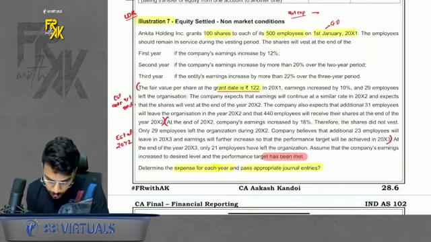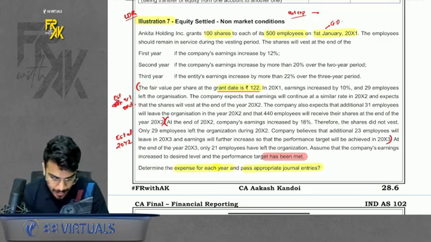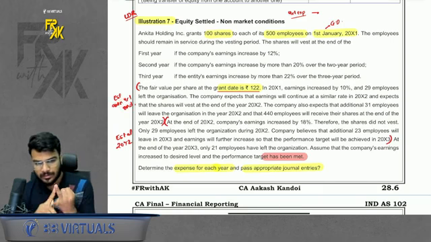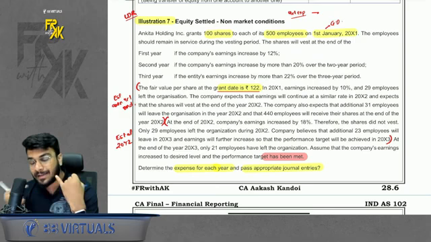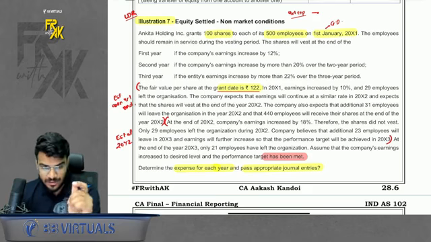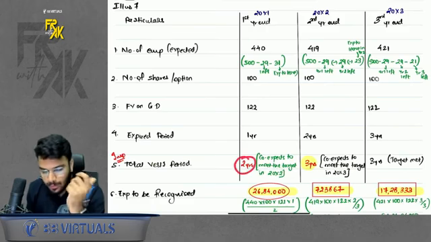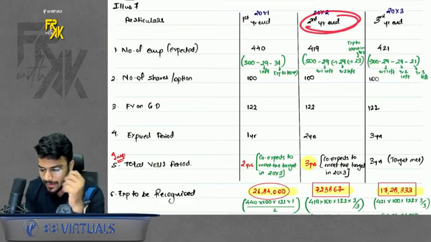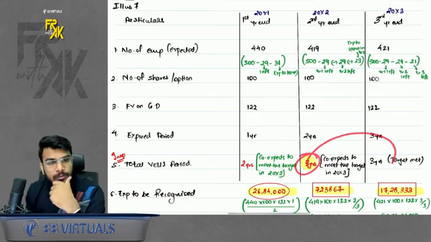If you read the question carefully, in this paragraph, the expectation of the first year is given. As on the first year, we know two things: that in the first year, the target is not met, and our expectation is that it will be met in year 2. This is our expectation in the first year, that it will be met in year 2. So the vesting period as per the first year will be 2 years. Of course, when you come to the second year, the target was not met, so the vesting period again becomes 3 years. So please solve this question.